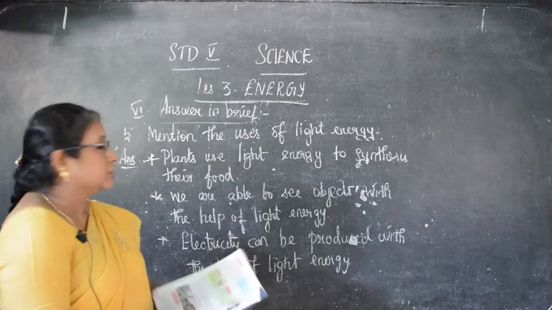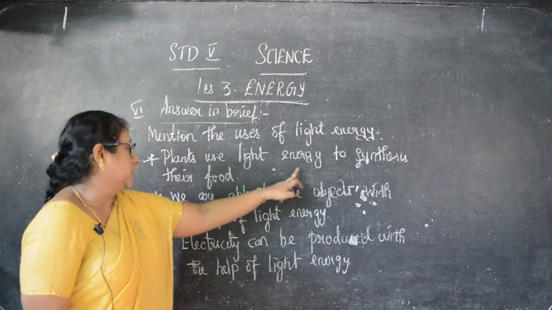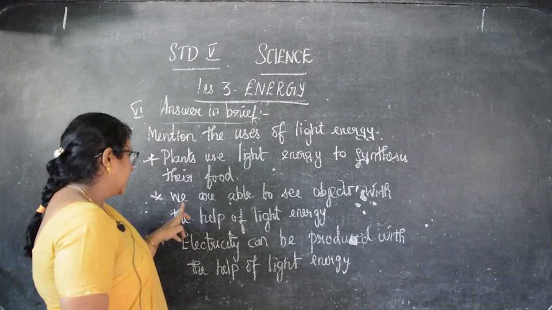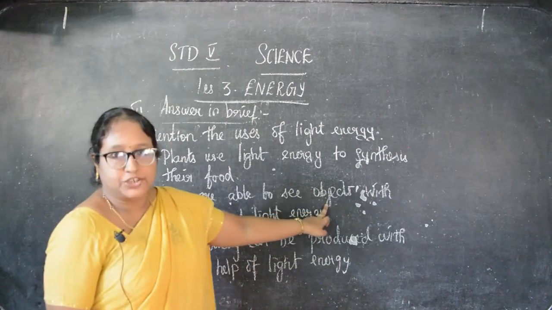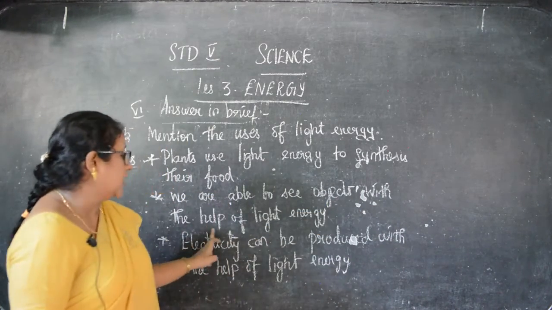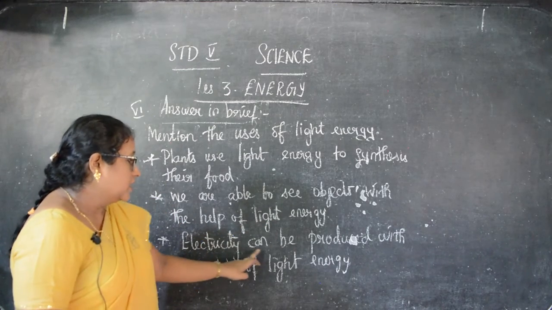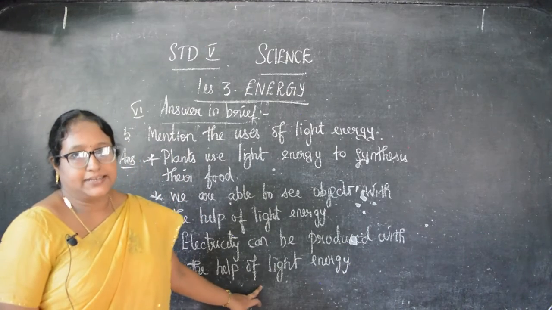So mention the uses of light energy. Plants use light energy to synthesize their food. We are able to see objects with the help of light energy. Electricity can be produced with the help of light energy.